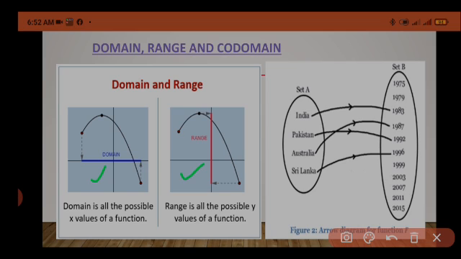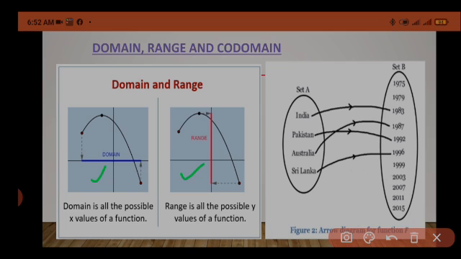Suppose India won the World Cup in cricket in 1983, Pakistan won it in 1992, Australia in 1987, and Sri Lanka in 1996. So here we can see India, Pakistan, Australia and Sri Lanka. All these pre-images have exactly one image.